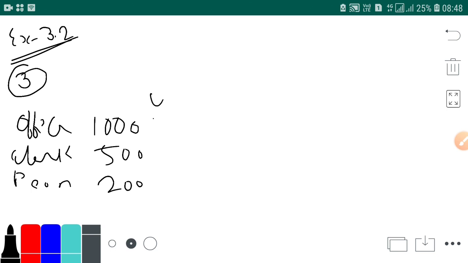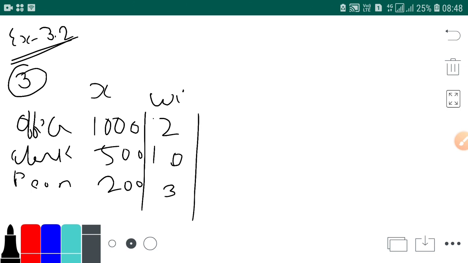So you have to give the weight. Here number of persons will be weight: 2, 10 and 3. This is your xi. Now you need to find wi xi.